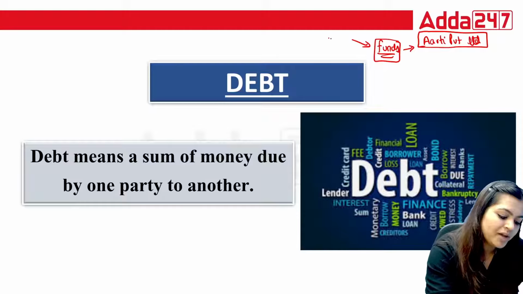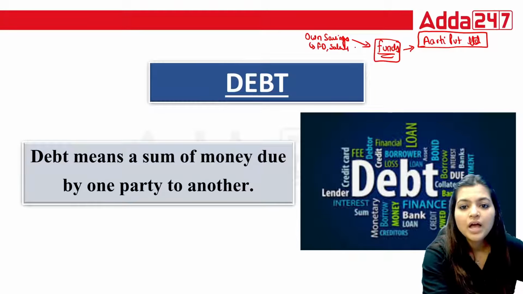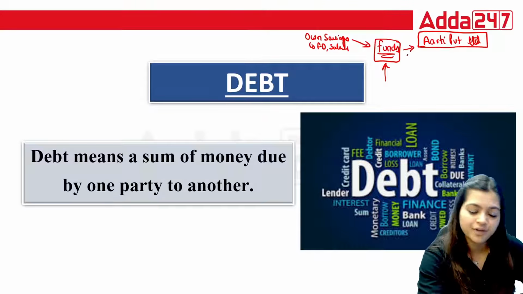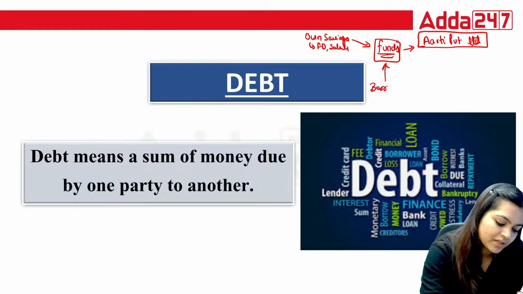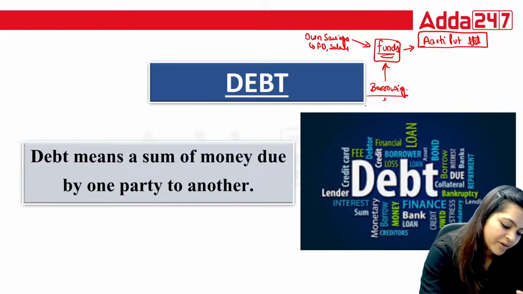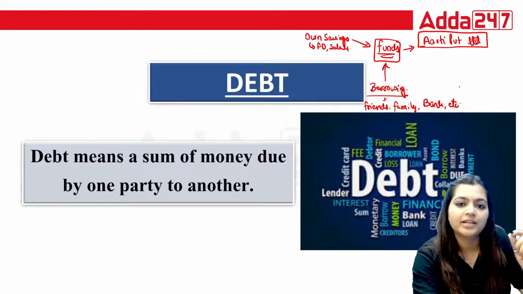I can use my own saving. I can use my FD account. I can use my salary. And what is the one more way through which I can arrange these funds? That is through borrowing. I can borrow from my friends, from my family, from bank, etc. So there are two ways through which I can arrange funds.